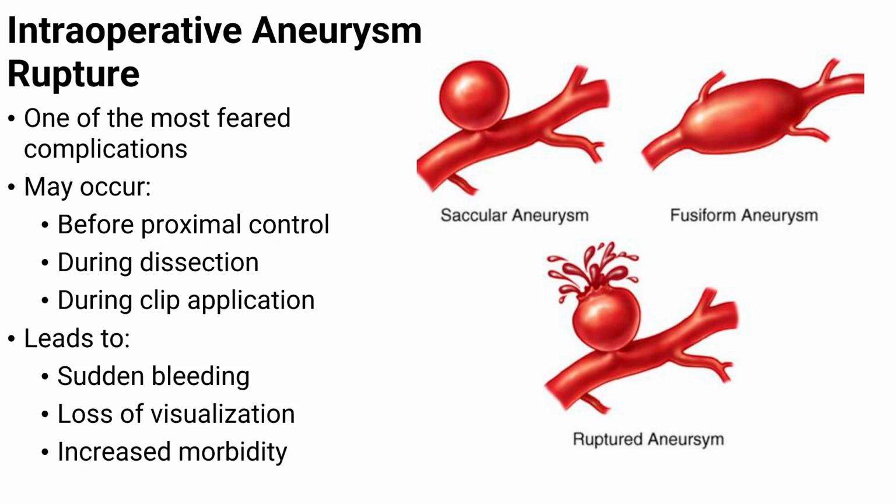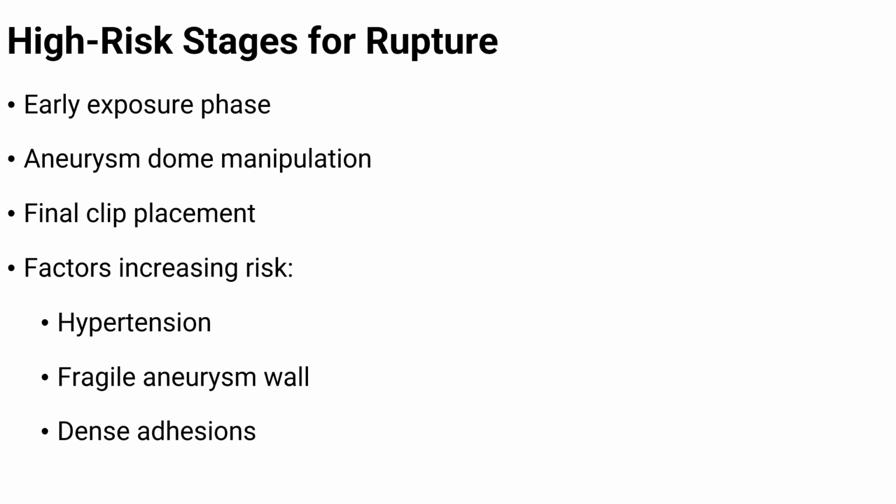It may happen before proximal control is secured, during dissection around the aneurysm, or even during clip application when the vessel is being closed. Timing is unpredictable. Bleeding is often sudden and heavy, quickly obscuring the operative field and making visualization difficult, which can increase the risk of further injury and worsen outcomes. Control becomes very challenging. Higher risk periods include early exposure, manipulation of the aneurysm dome, and final clip placement when the wall is most exposed and fragile.